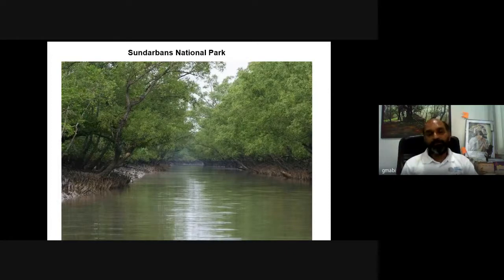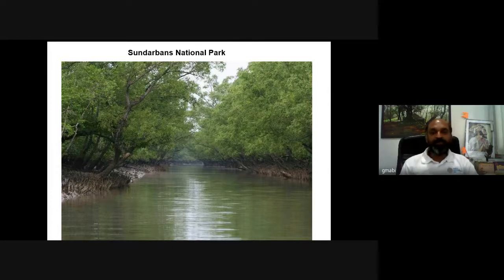It is one of the important mangrove habitats in the country. Potential habitat for the Royal Bengal tiger, again a charismatic cat species from India. This area is not only rich in wildlife, but also rich in honey production. The world's biggest honey production area is nothing but the Sundarban.